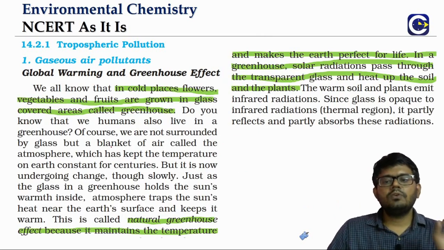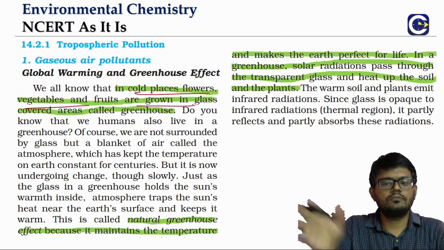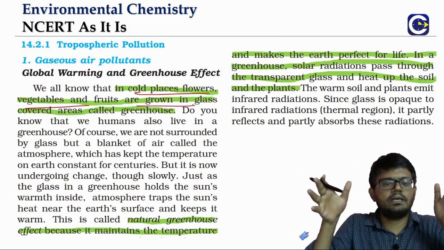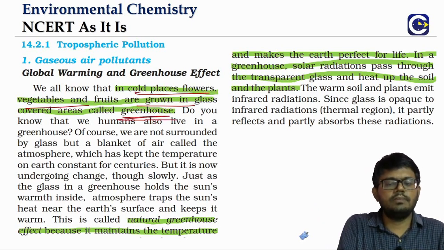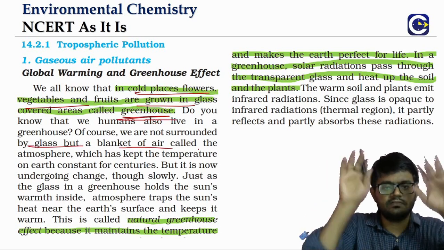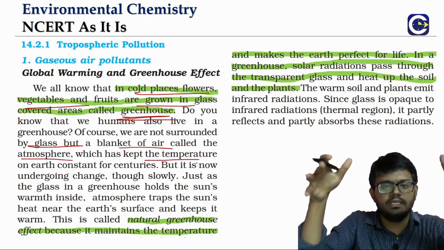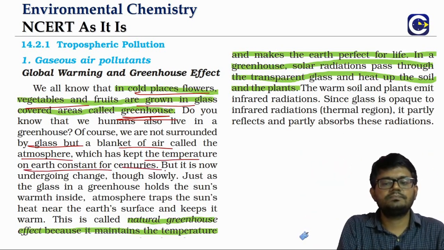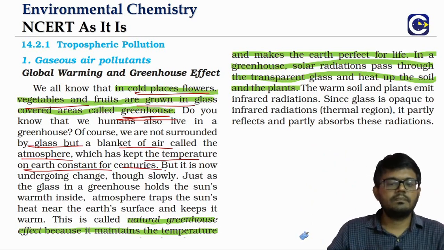As I said, in cold places we cover flowers, vegetables, and fruits in a glass environment, and this setup is what we refer to as the greenhouse. Of course, here on earth we are not covered by any glass, but we have a blanket of air. That's what we call the atmosphere. By trapping the heat, the atmosphere keeps the temperature of the earth in a constant range for a long time.